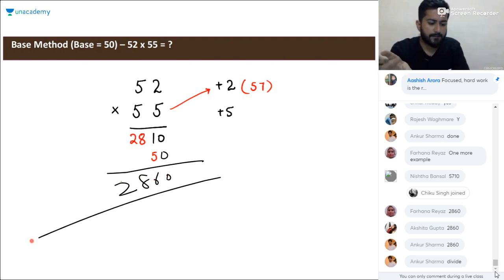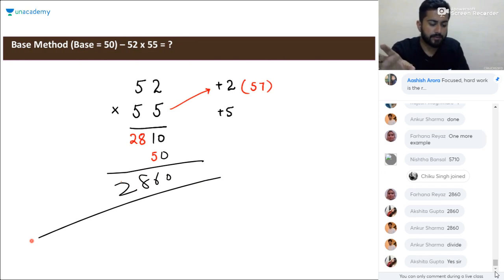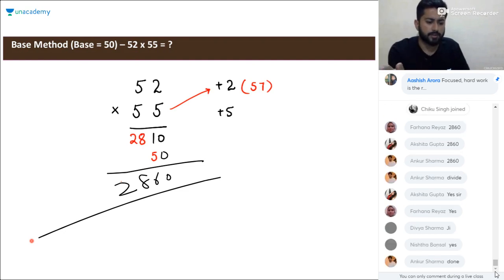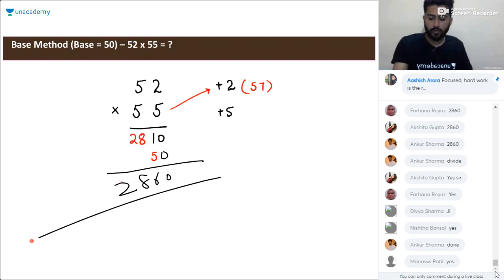Clear? Clear with the concept? Everyone, Farhana, tell me, is it clear? Nishtha, everyone who is watching the session, please confirm in the comment section. You are all new to me.